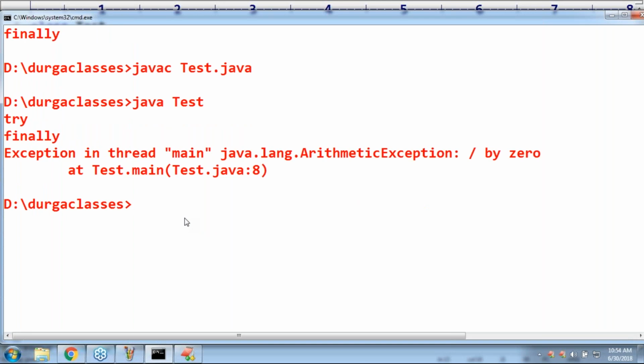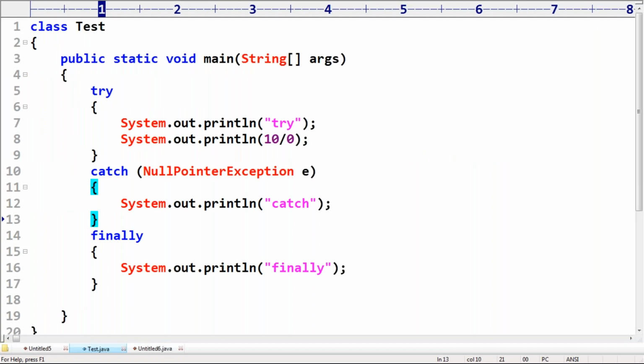Any doubt? Exception in thread main. So try, finally followed by abnormal termination. That's all, it's very clear. Even in the case of abnormal termination, the finally block will compulsorily be executed. The speciality of the finally block is that it will be executed always, whether an exception is raised or not raised, handled or not handled. In any case, the finally block will be executed. Remember that.